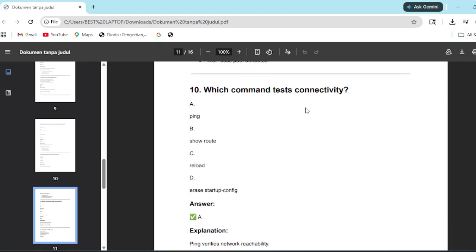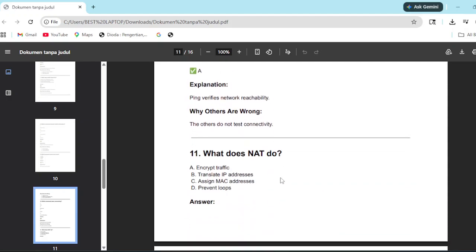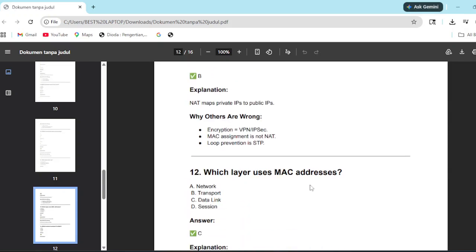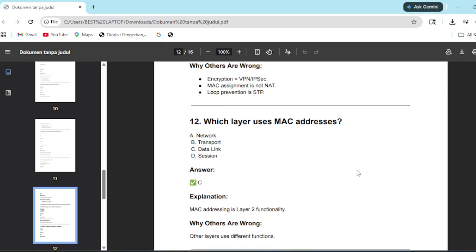Which command tests connectivity? Ping. It's self-explanatory, so I'm not going to explain. What does NAT do? Not encrypt, not assign, not prevent loops, so it translates IP addresses. It's self-explanatory. We already explained STP and MAC. MAC addresses and NAT are whole different things, and encryption is far from anything.